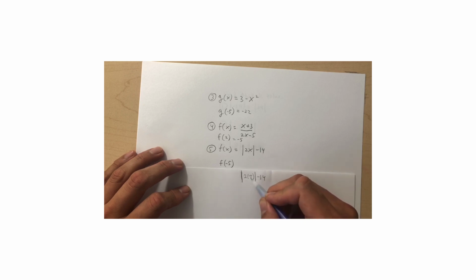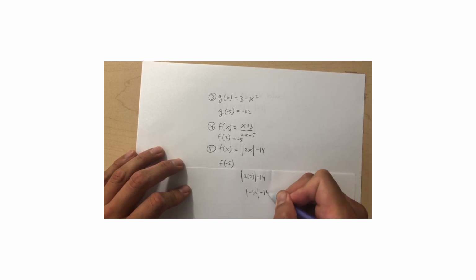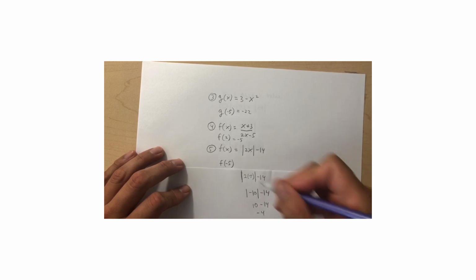All right. Okay. So anyway, when you do an absolute value, your goal is to remove the absolute value. You can't do that yet unless there's only one number. So let's make that into one number. So 2 times negative 5 is negative 10. Again, don't remove the absolute value yet. Now there's only one number. So again, this means go left 10. How far from 0? You are only 10 minus 14. The answer is negative 4. Let's put negative 4 right here.